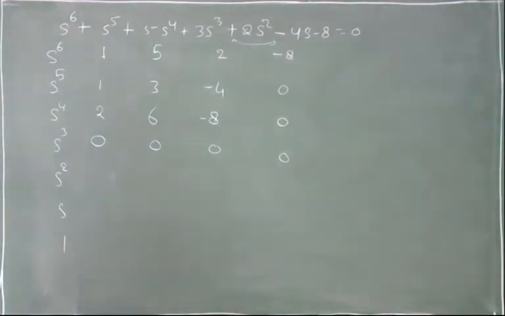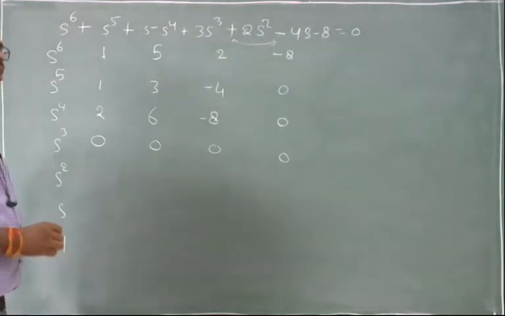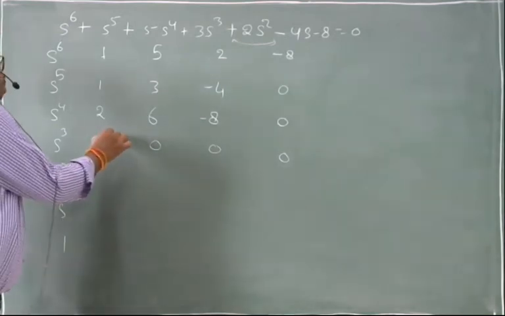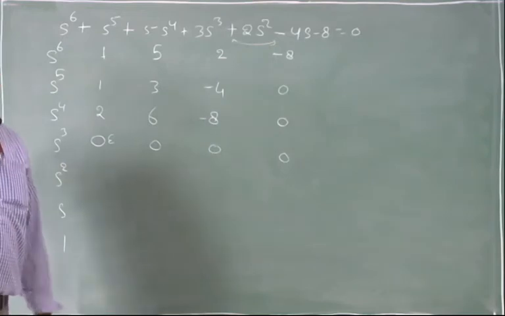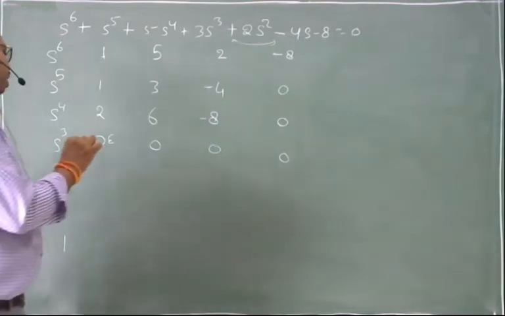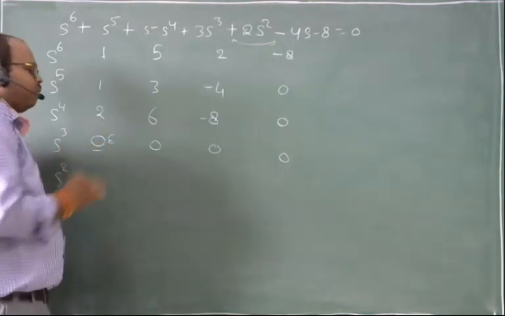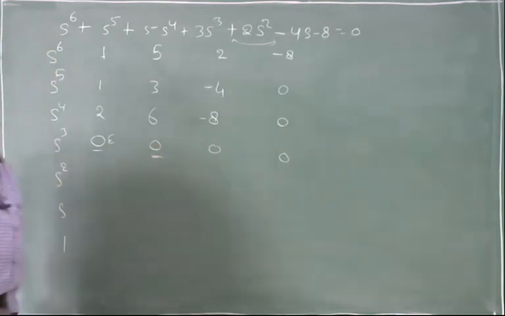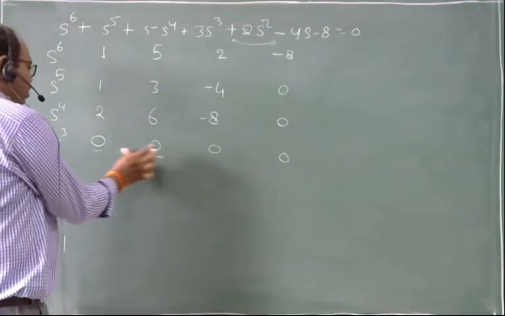So this is the row which is all 0. In this case, we cannot consider a small positive element epsilon, because not only this value is 0, here this value is also 0. So this solution will not work here.